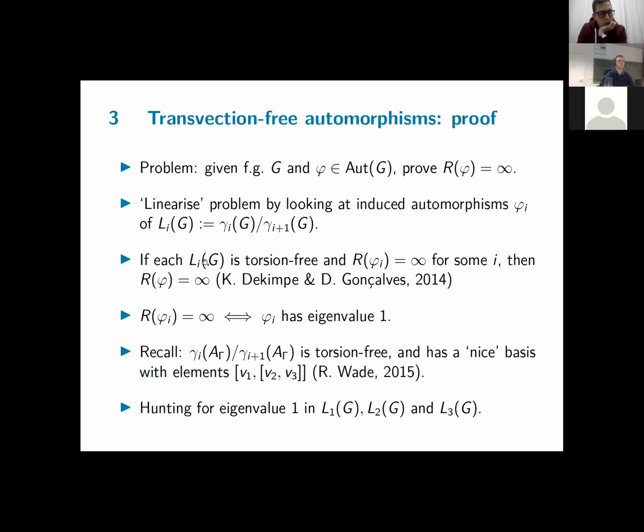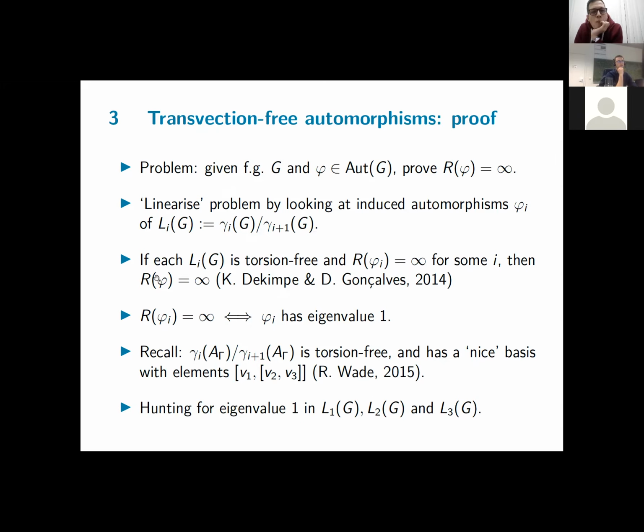So this is as close as you can get to linear algebra in this case. And it has been proven by my supervisor and Dekimpe and Gonçalves in 2014 that if these quotients are all torsion-free and your induced automorphism has infinite Reidemeister number for some index i, then your automorphism phi itself will have infinite Reidemeister number as well.